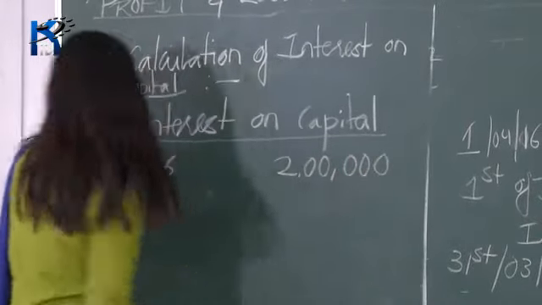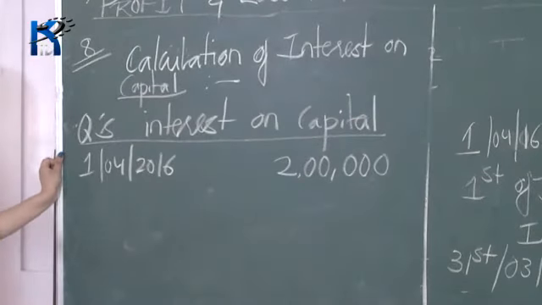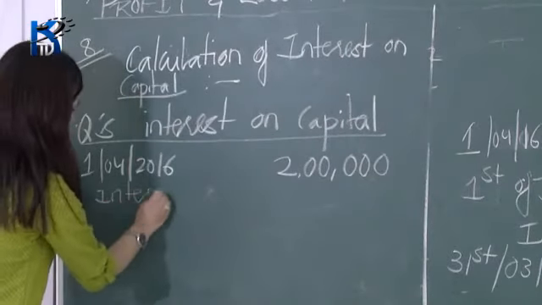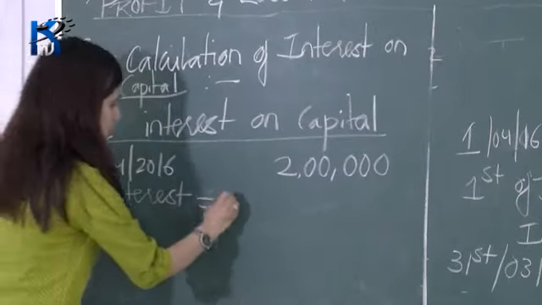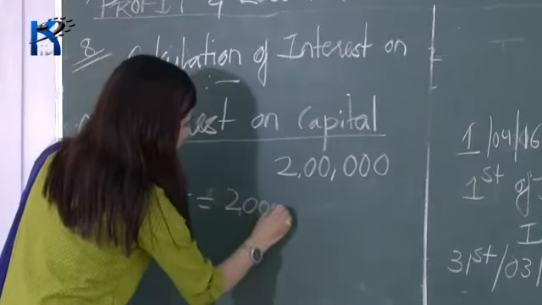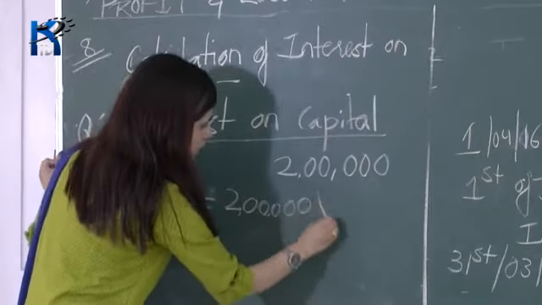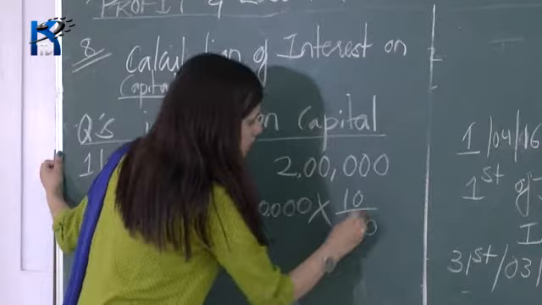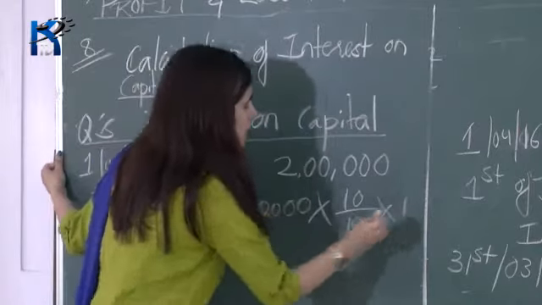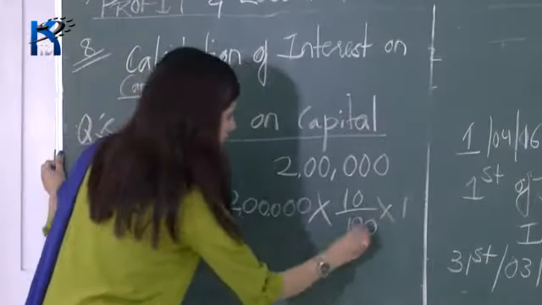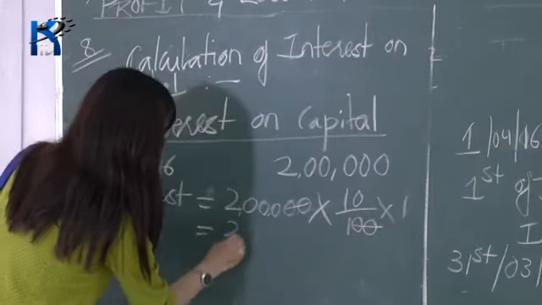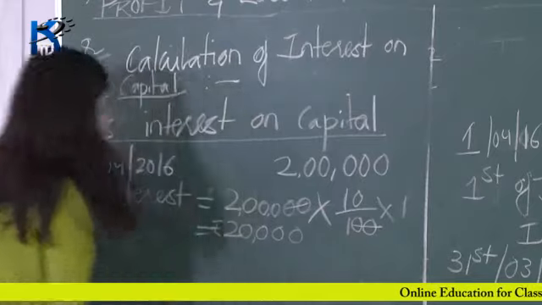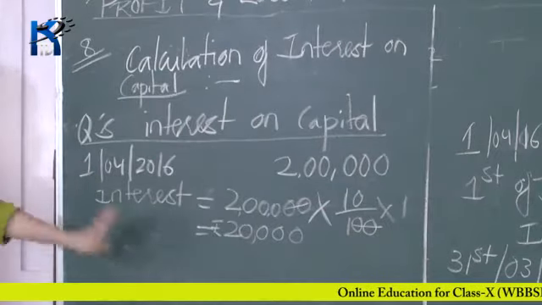Now calculate interest on this amount. So interest is equal to your amount, that is 2 lakh rupees, into rate, that is 10% per annum. This is also for 1 year, so into 1. Now this gives you 20,000 rupees. So Q's interest on his initial capital is 20,000.